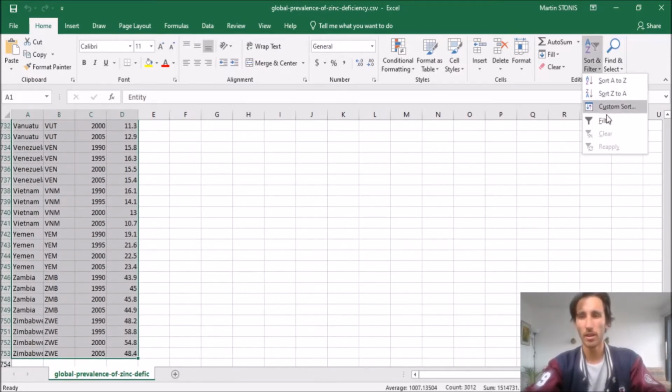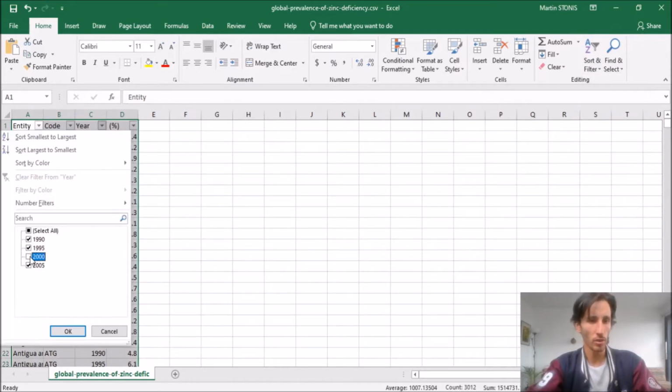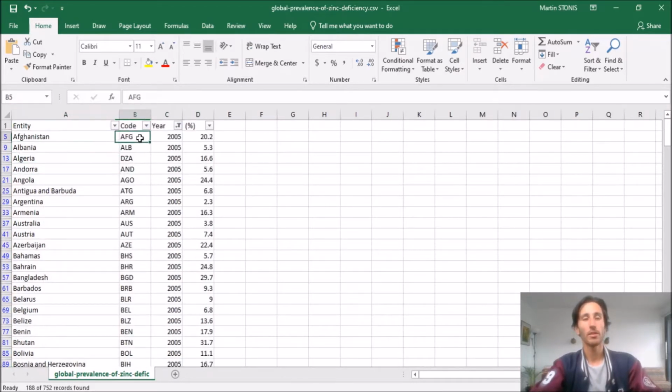If we pick 30 data points, actually I'm going to first show you what you can do to sort this data. We select all of it and press filter here, and we filter it so that we're only looking at 2005. So we don't want to select all, we want just 2005. We can see here we've got our countries, the code for what country we're in, and what year it is. Hopefully you should only have 2005 here.